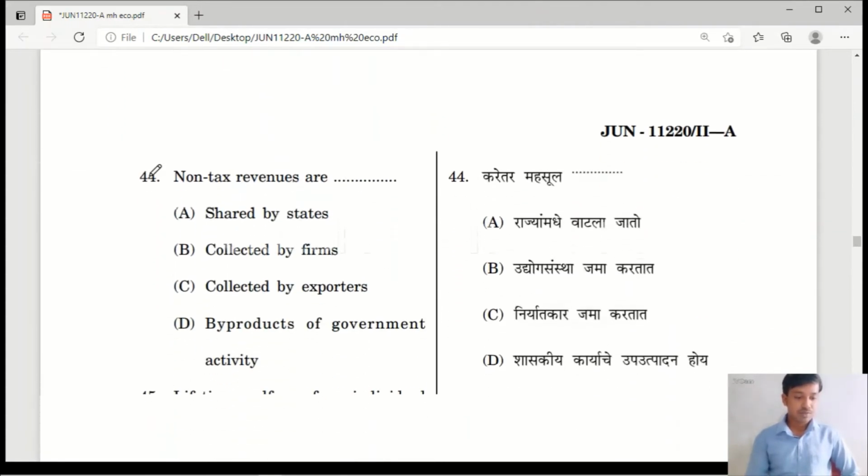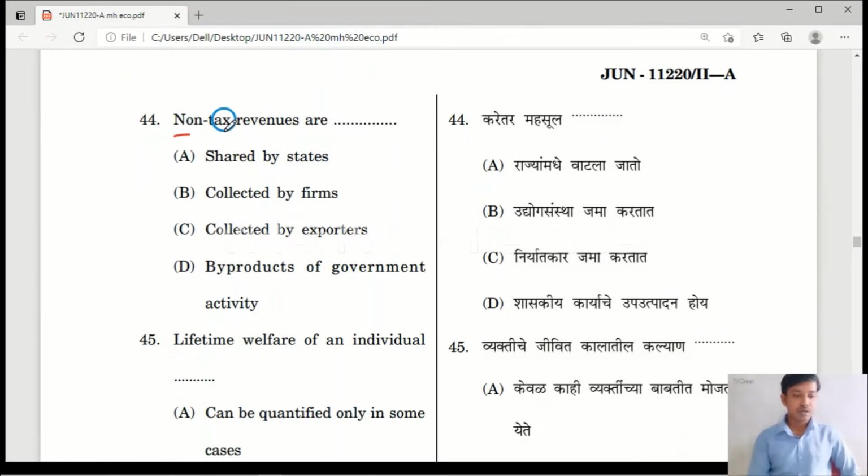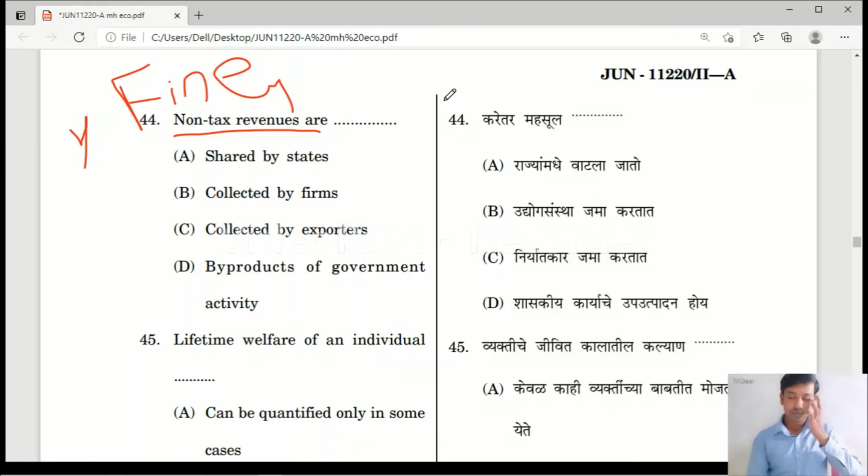Question number 44. What do you mean by non-tax revenues? These are the income earned by other sources, that is, other than the tax revenue, such as fine. Fine is an example of non-tax revenue, and also dividends, then the government profit. Then also PSUs. These are the examples for non-tax revenue.